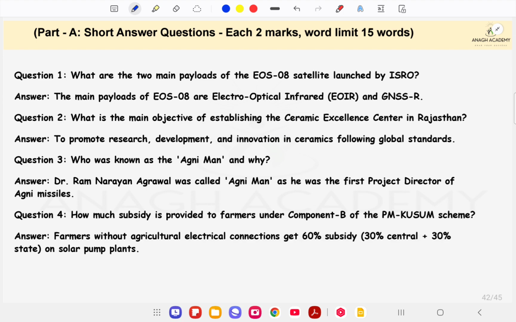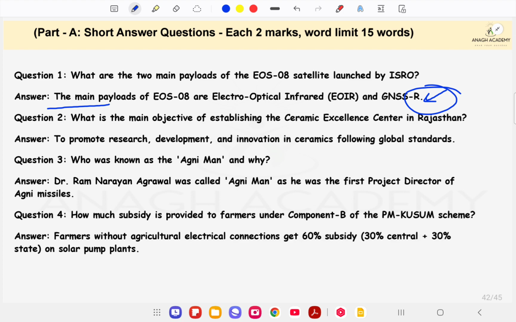I also request you to first pause the video and answer these questions, then match your answers with the model answers. Tally and compare the answer you have written in your copy to the model answer, so that if you feel any discrepancy or lacuna, you may improve that point in the time before the examination.